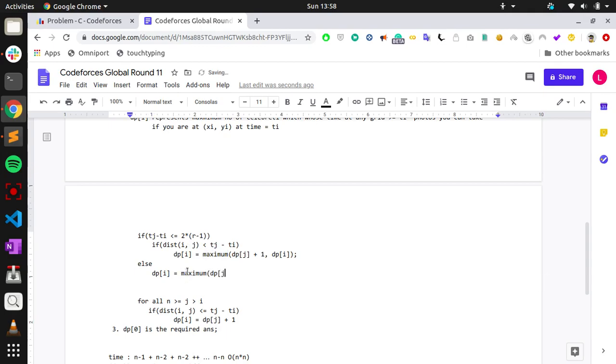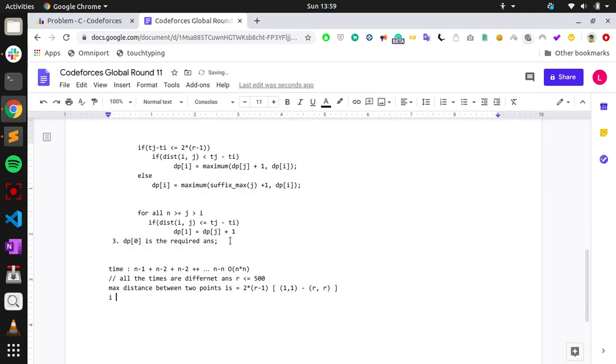dp j dash plus 1, the prefix max, I would say, like suffix maximum, from there, suffix max with j plus 1, whichever you have the max dp from there. From j, you can just compare only that. So if you keep the suffix max dp also, then it will